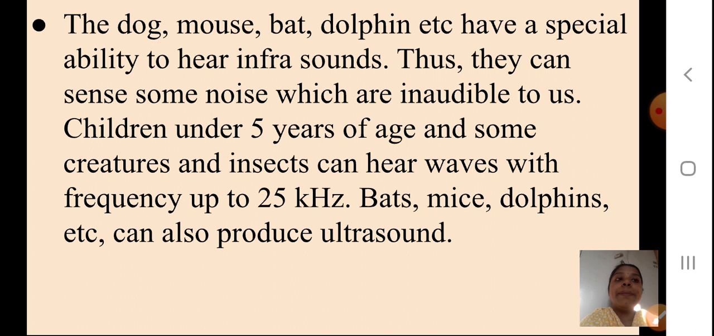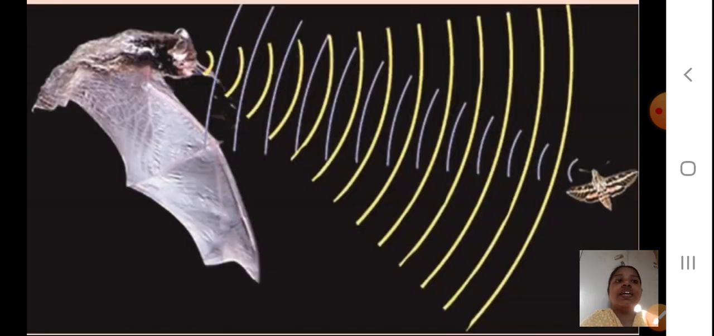Okay students, bats, mice, dolphins, etc. can also produce ultrasound. Now see here, the example is given of the bat. It is from your textbook only. The bat can produce ultrasounds, and hence it can sense its prey, or it can understand the obstacle when it is flying in the night sky.